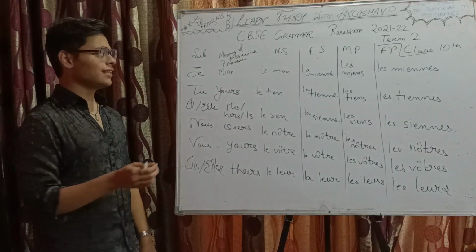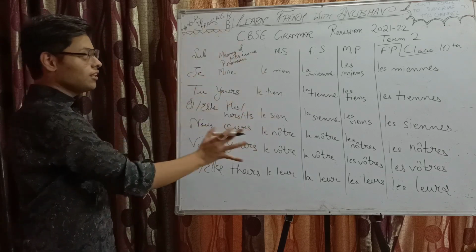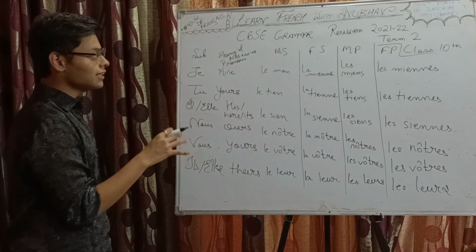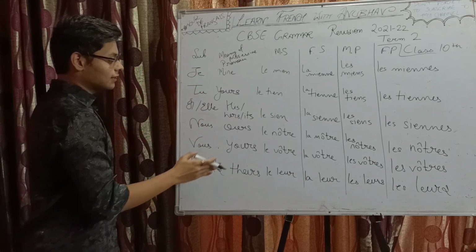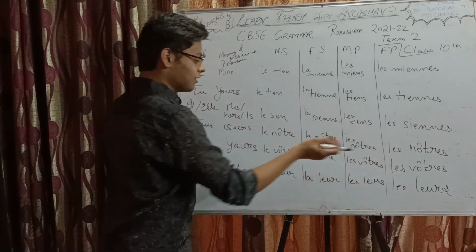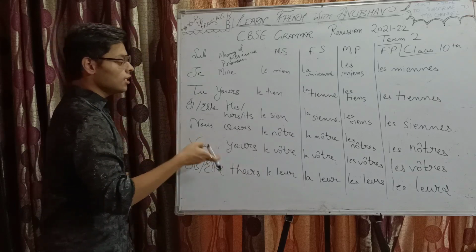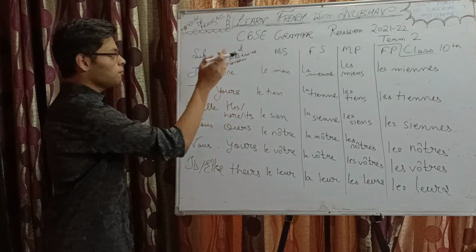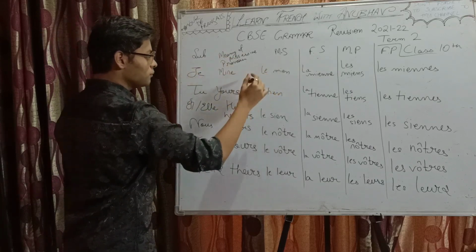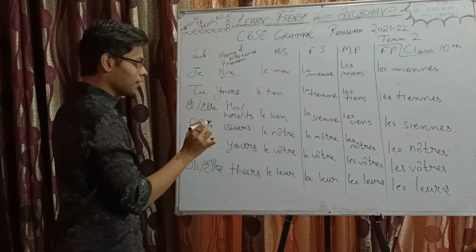So don't worry. If you want to know about these topics in detail, you can go to those videos as well. Okay. So here we have the table of possessive pronouns in French. Each subject has a set of 4 possessive pronouns. Each of these possessive pronouns have the same meaning when translated. The possessive pronouns for je, which means these 4, mean mine.